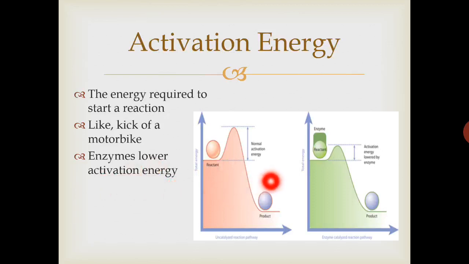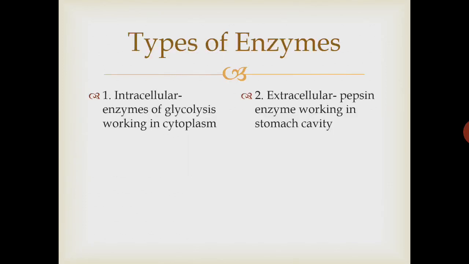If a reaction, for example, requires 10 joules of energy to start, whereas an enzyme catalyzed reaction will require only 1 or 2 joules of energy. Here, as you can see in this diagram, an uncatalyzed reaction requires a large amount of energy, whereas an enzyme catalyzed reaction requires less activation energy. So in that way they speed up the chemical reaction.